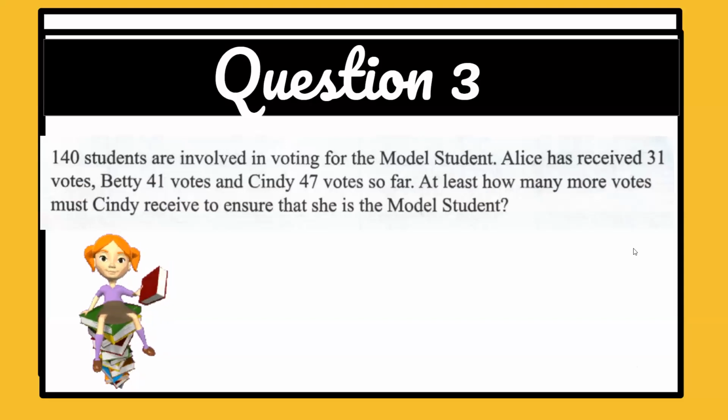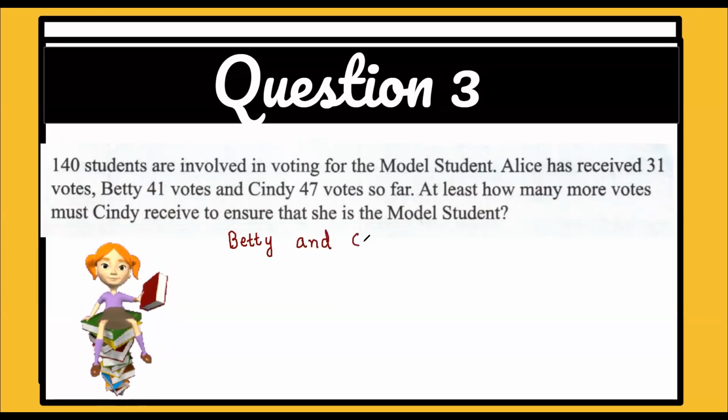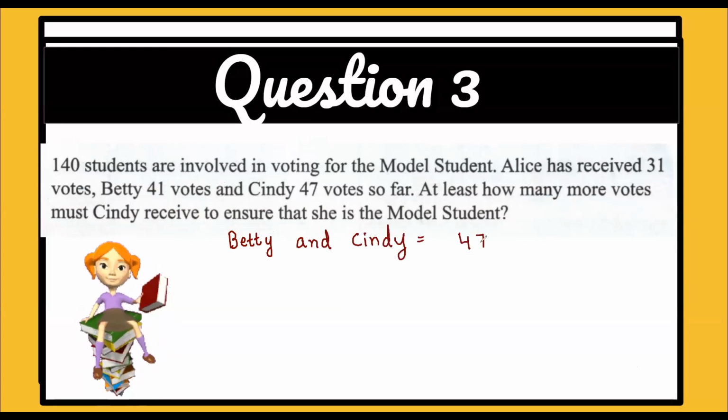Now see this question. 140 students are involved in voting for the model student. Alice has received 31 votes, Betty has 41 votes, and Cindy 47 votes. So the two competitors are Betty and Cindy, because they are going to compete, because you can see they are close. So what is the difference between the votes?